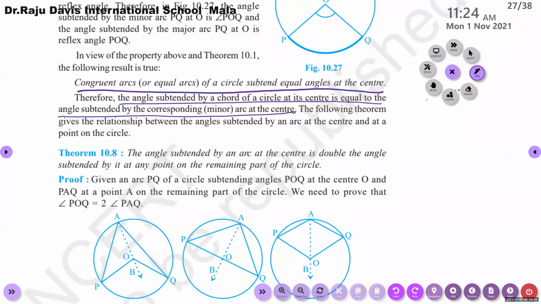If you want, you can write. Ma'am, should we write that sentence? If you want, you can write. The angles subtended by the arc and the corresponding chord are the same, equal.